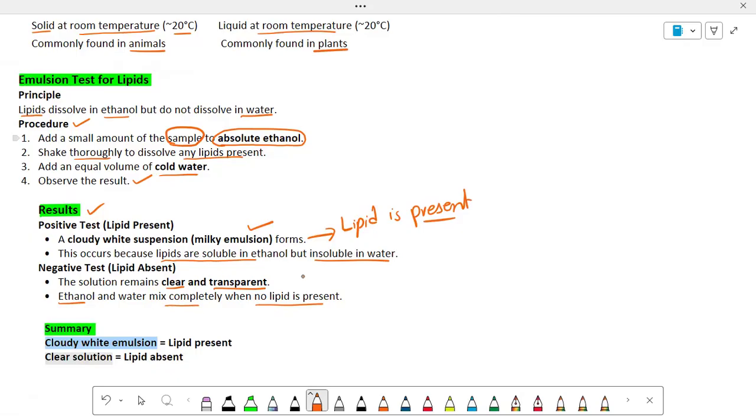If the sample has lipid, then we get a cloudy white suspension, so the result will be positive. But if we have a transparent result, meaning a clear solution, it means the sample is not a lipid. It means lipid is absent.